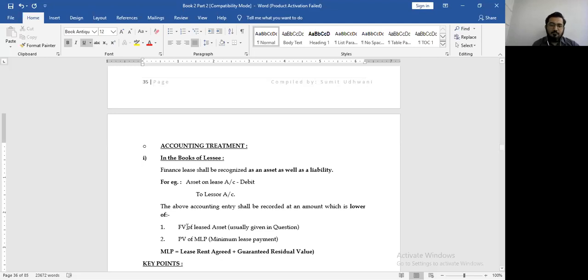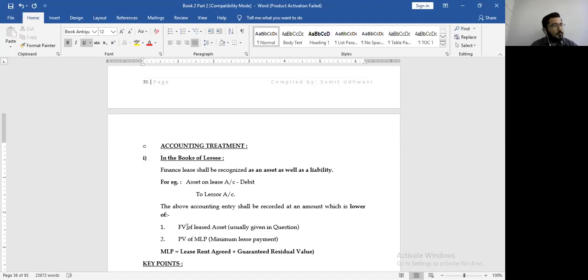Finance lease will be recognized as asset as well as liability. So for a lessee, it is an asset because he's going to receive it, and it is also a liability because we need to pay to the lessor. So asset on lease account debit to lessor account. This will be recorded at the lower of fair value of the asset, which is always given in the question, or present value of MLP, whichever is lower.